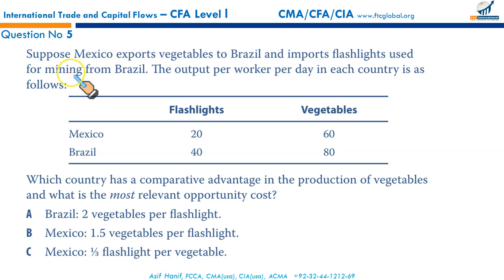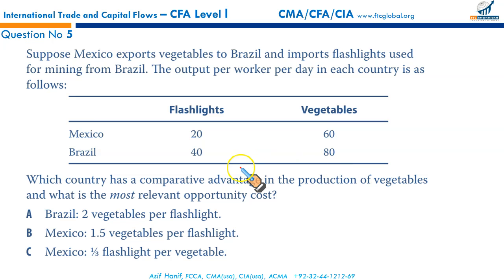Okay, next question. Suppose Mexico exports vegetables to Brazil and imports flashlights used for mining from Brazil. The output per worker per day in each country is as follows. Mexico produces 12 flashlights and 60 vegetables, whereas Brazil produces 40 flashlights and 80 vegetables. If you look at the numbers, Brazil has absolute advantage. Why? Because it can produce more flashlights and more vegetables than Mexico.